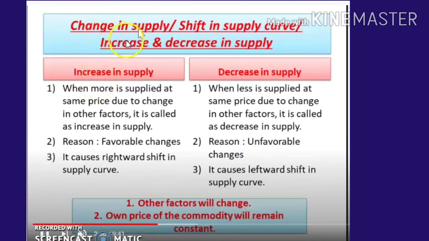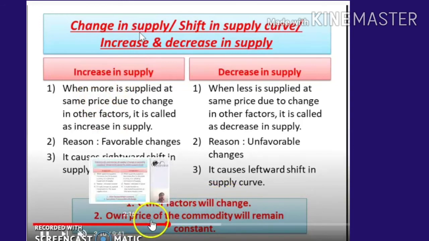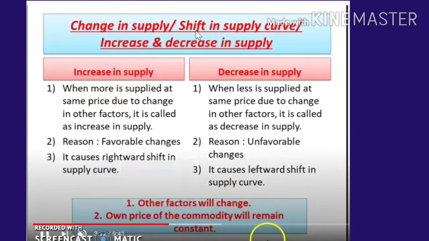So next is change in supply, shifts in the supply curve, also known as increase or decrease in supply. Here other factors will change, while the own price of the commodity will be constant. So here it's just the opposite: price is constant and other factors alone change.